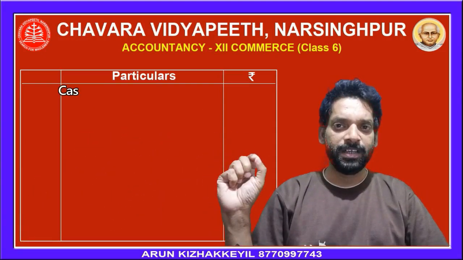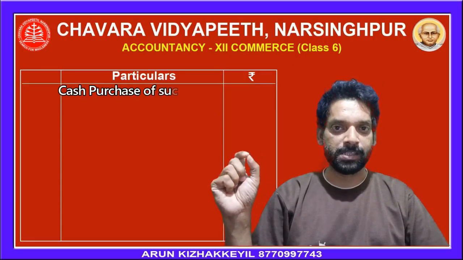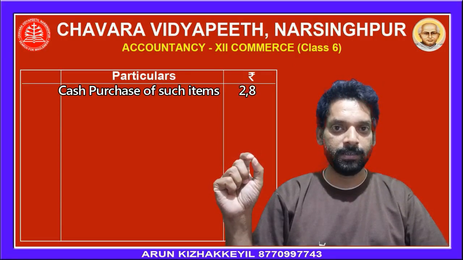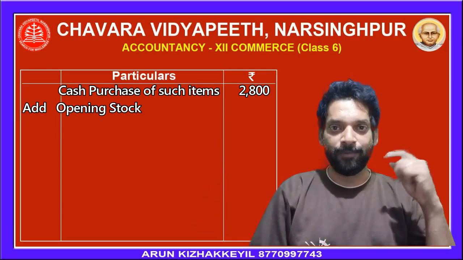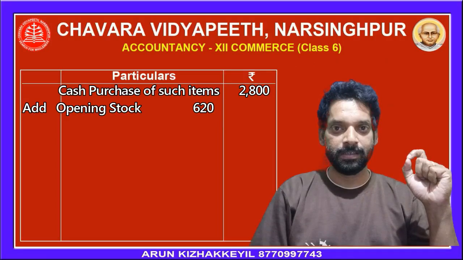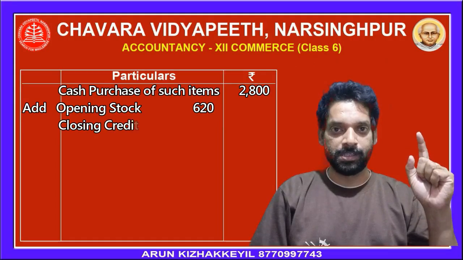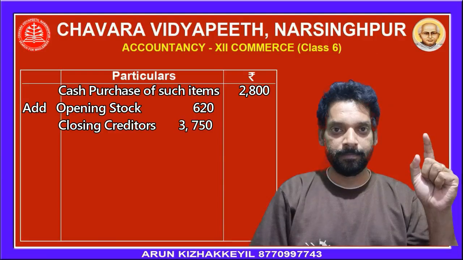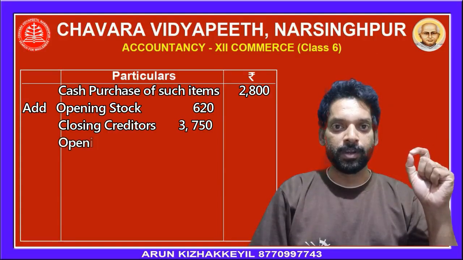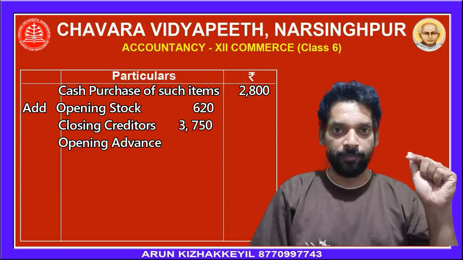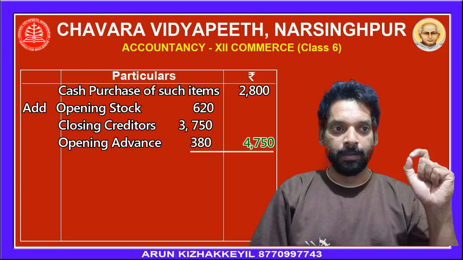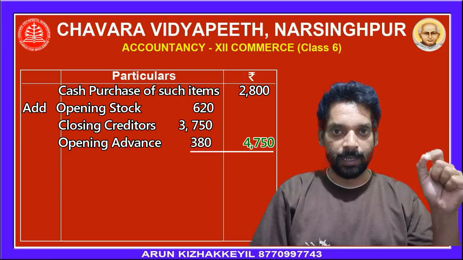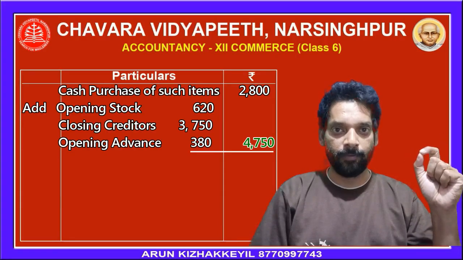Start with the cash purchase as per the receipts and payment account and add the following items: opening stock of such a consumable item, creditors for such consumable items at the end of the year, advance payment made last year to the creditors of such consumable items.